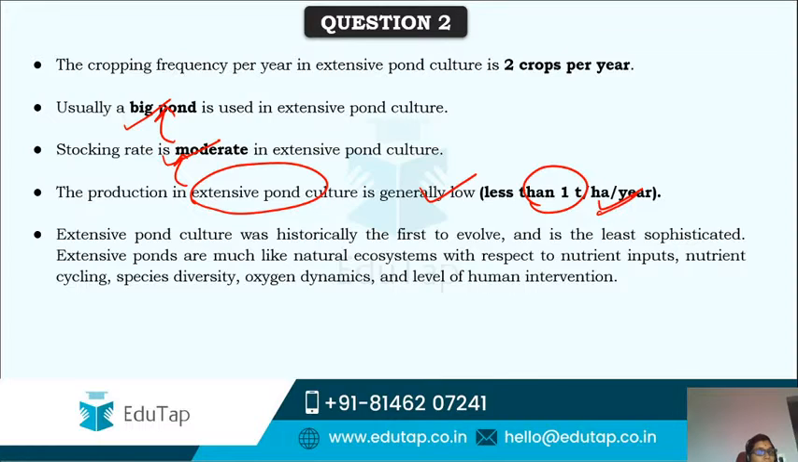So in intensive culture that would be very sophisticated, but in extensive culture, which was the first to evolve in the history of fisheries, it is the least sophisticated, and they have less yield, as you can say. So this is about intensive or extensive pond culture.